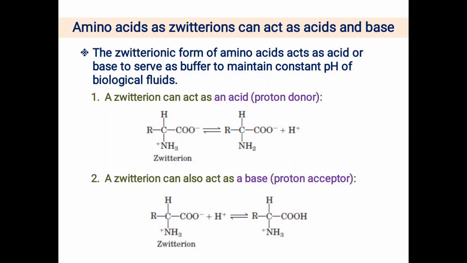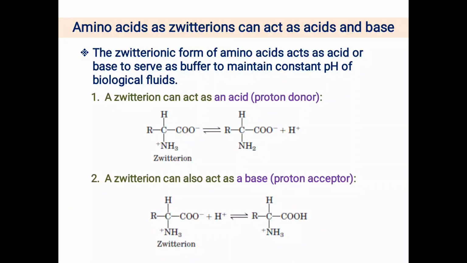Now, what is the significance of these zwitterionic forms of amino acids in our biological system? To understand, we must first assimilate how these charged groups in a zwitterion can act as acid or as base. So these zwitterionic forms of amino acids can act as acid or base to serve as buffer to maintain constant pH of biological fluids. Okay. So one by one we will take up how this zwitterionic form can act as base or as